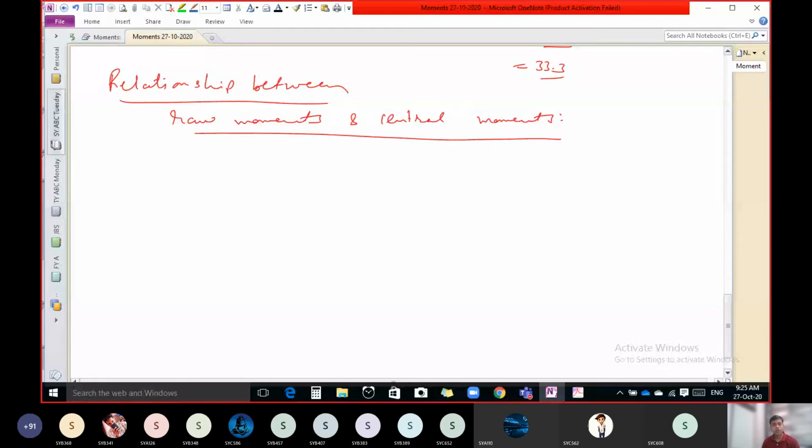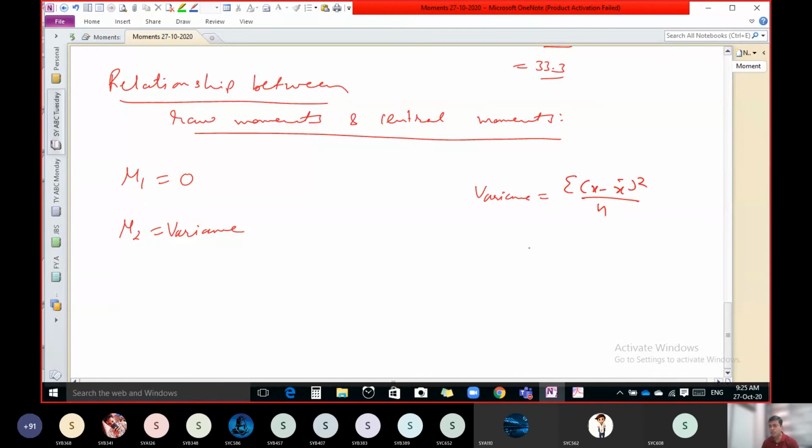So mu1, we know there is no need for using raw moments. Mu1 is always 0. Now mu2, that is variance. If you remember, there is a formula for variance: sigma x minus x bar the whole square upon n.